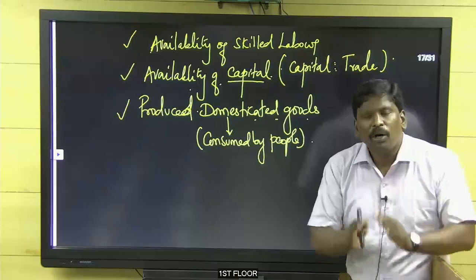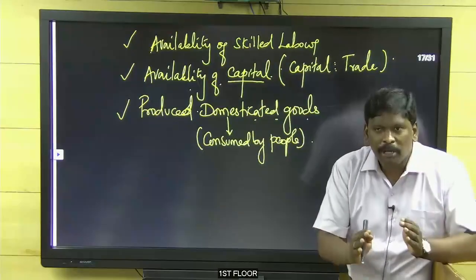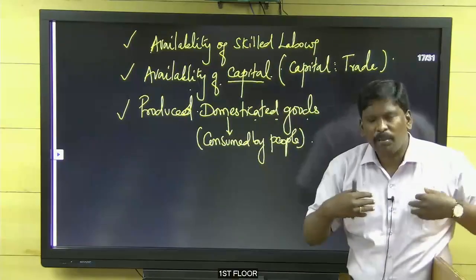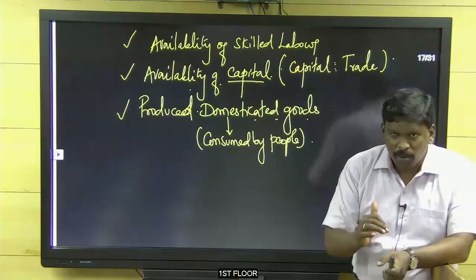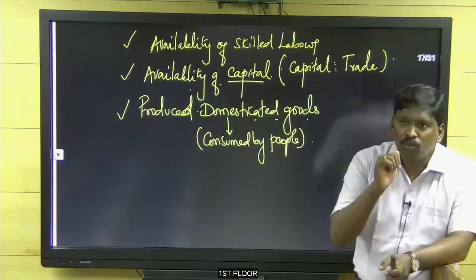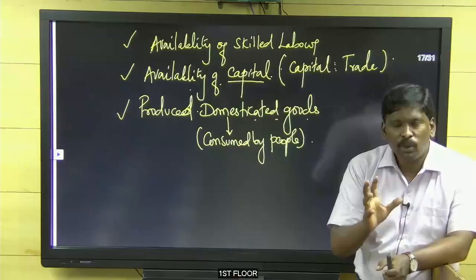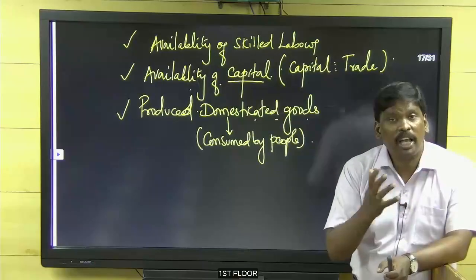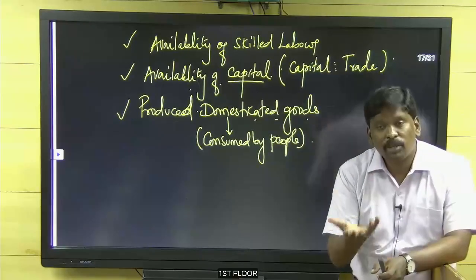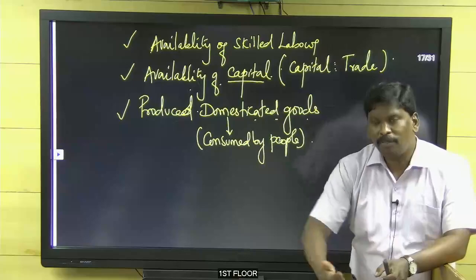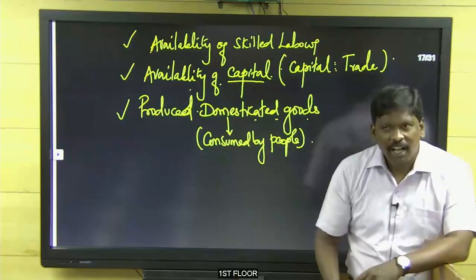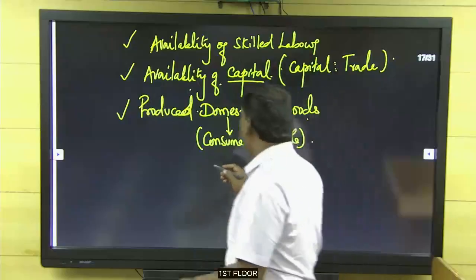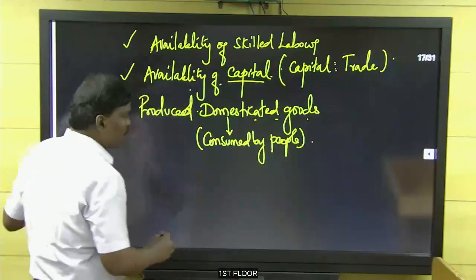Only whatever was consumed by the people daily. Shirts, food materials, tea, coffee. European people consume wine, brandy, whiskey. So they got sugar cane. From sugar cane they extracted molasses. From the molasses they produced wine, brandy, whiskey, like that.